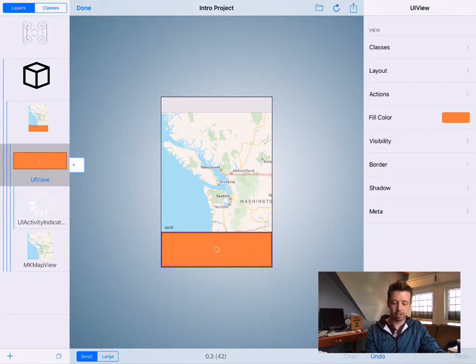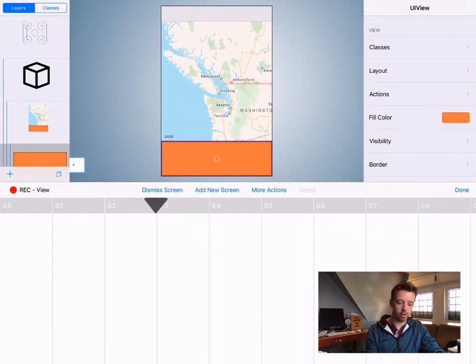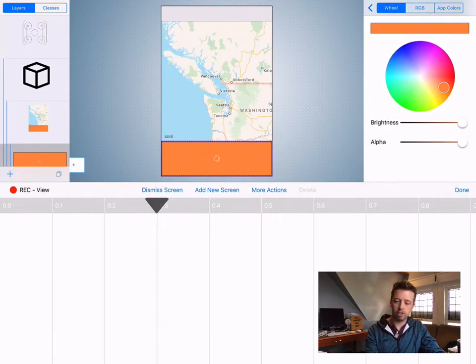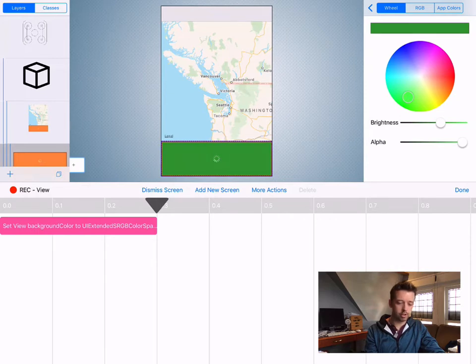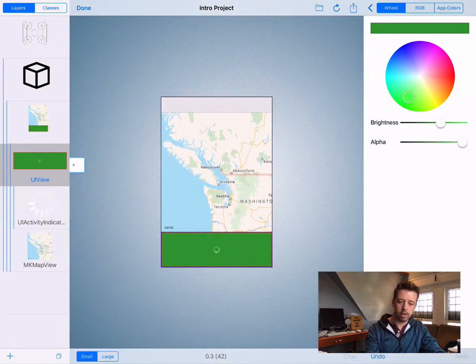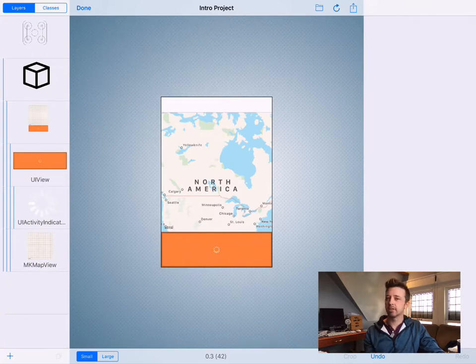But you can also apply actions. So here I've got this view, and I want to say that when I tap on this view, I want to change the color of the view from orange to sort of this dark green. And I'm going to do it in 0.3 seconds. Okay, let's call that good. I'm just going to hit this reload button here. It's like when you hit reload on a website, it just sort of resets all of your state back to 0. And then I go and I tap on the orange view, and now it's green. And so that's a really simple example of how we can do some animations.